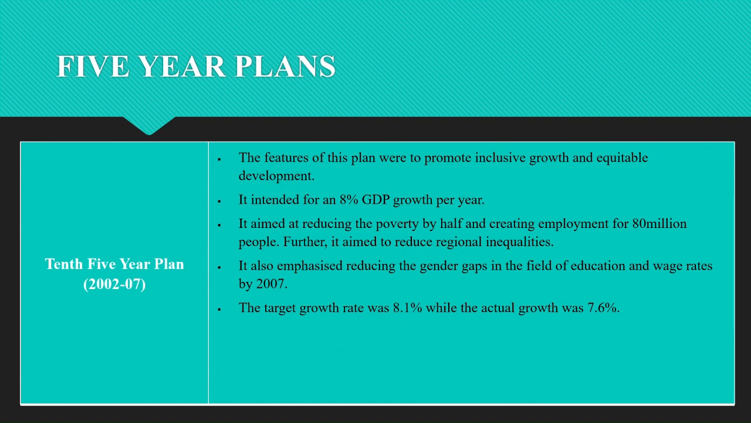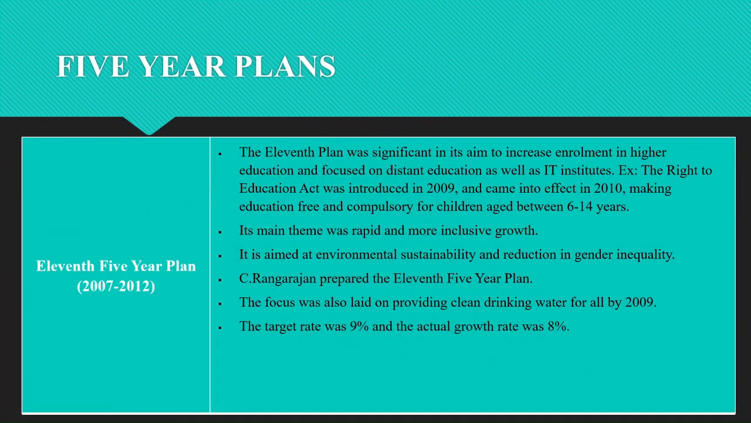Next one is 10th 5-year plan. The duration is 2002 to 2007 under the leadership of Atal Bihari Vajpayee and Manmohan Singh. This plan aimed to double the per capita income of India in the next 10 years, that is GDP. It also aimed to reduce the poverty ratio to 15% by 2012, and to reduce the gender gaps in the field of education and wage rates by 2007. So what is the target rate? The target rate is 8.1%, but it achieved only 7.6%.